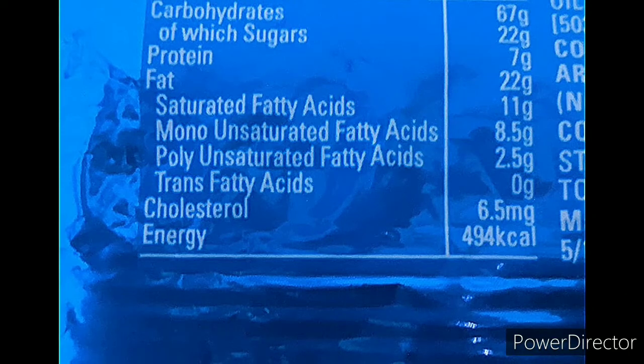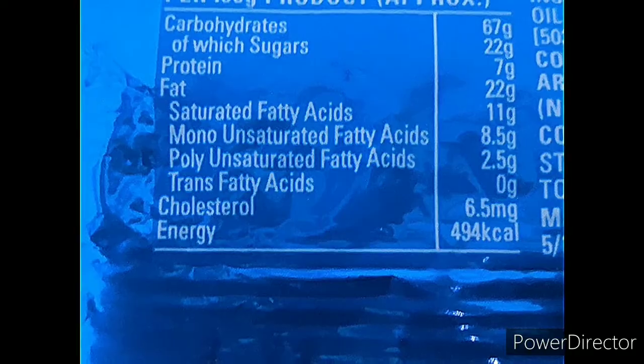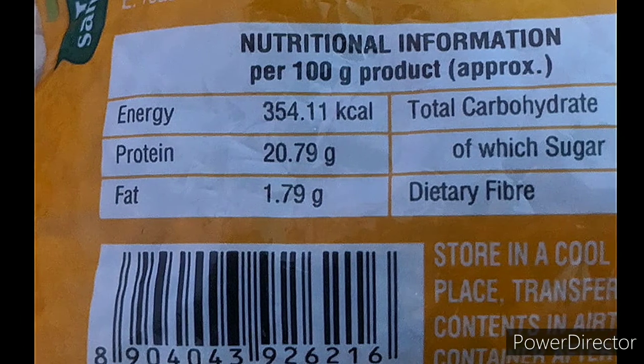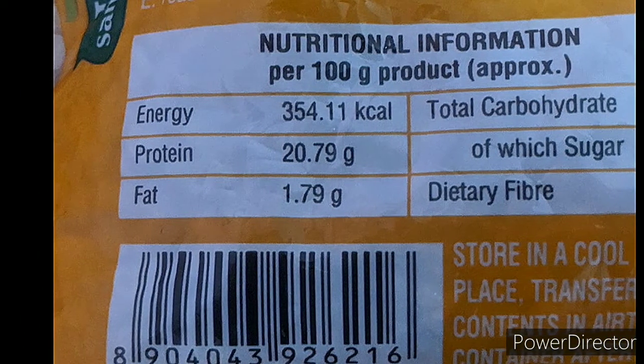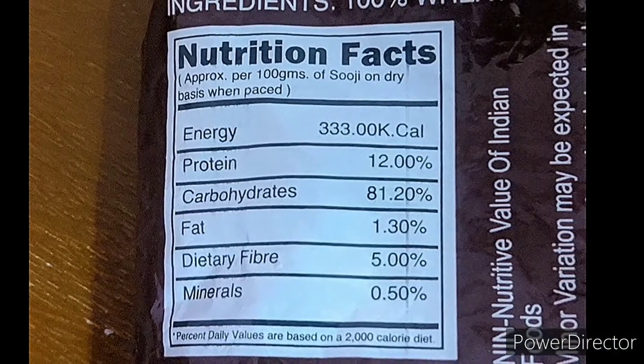To know this, we have to see the product information. The biscuit has 494 kilocalories. Amount of energy present in 1 kilogram of toor dal. Toor dal has 354.11 kilocalories. Amount of energy present in 500 grams of roasted rava. Rava has 333 kilocalories.